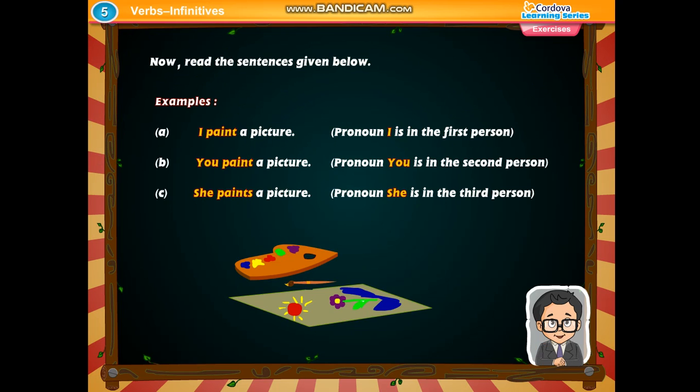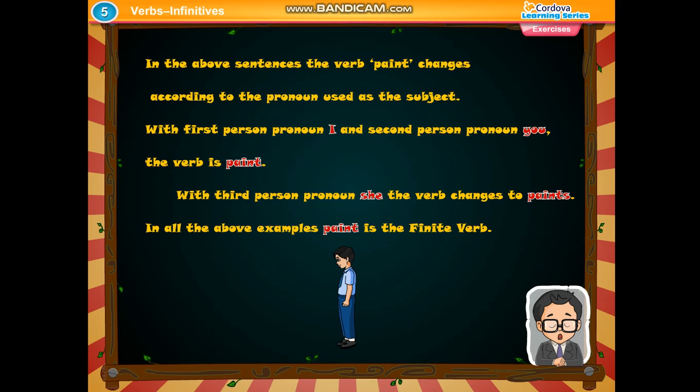Now read the sentences given below. Examples: I paint a picture. Pronoun I is in the first person. You paint a picture. Pronoun you is in the second person. She paints a picture. Pronoun she is in the third person. In the above sentences, the verb paint changes according to the pronoun used as the subject. With first person pronoun I and second person pronoun you, the verb is paint. With third person pronoun she, the verb changes to paints. In all the above examples, paint is the finite verb.